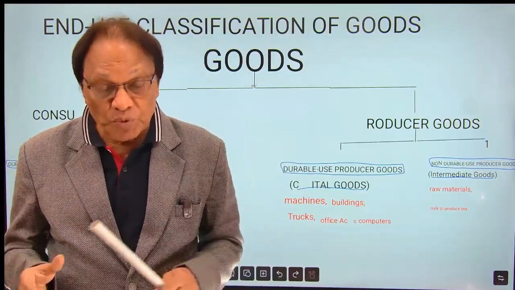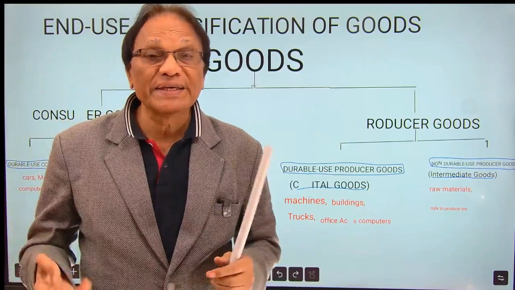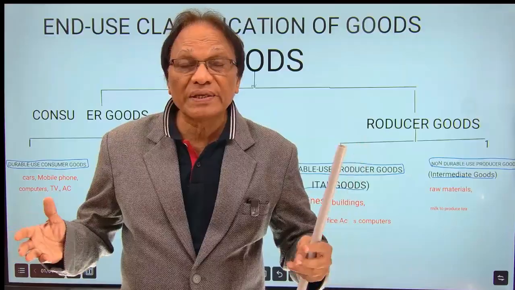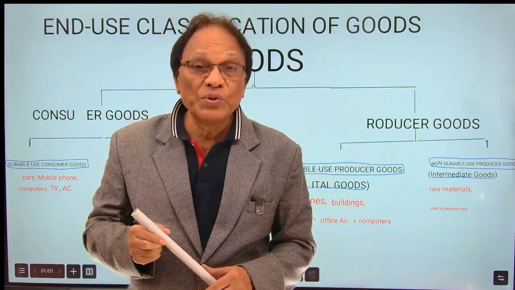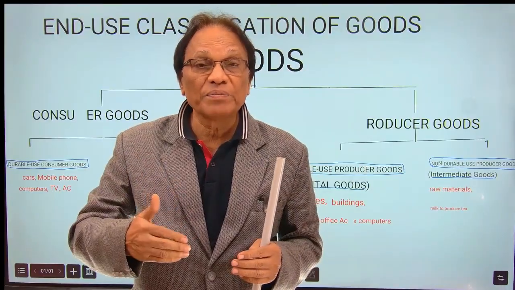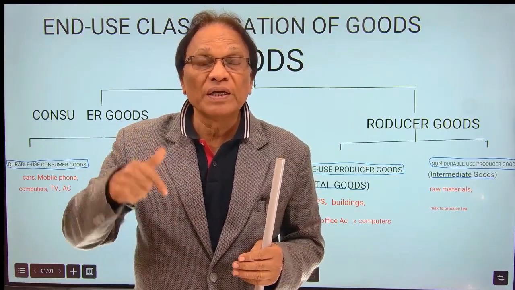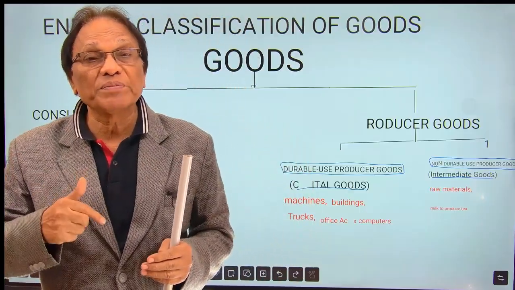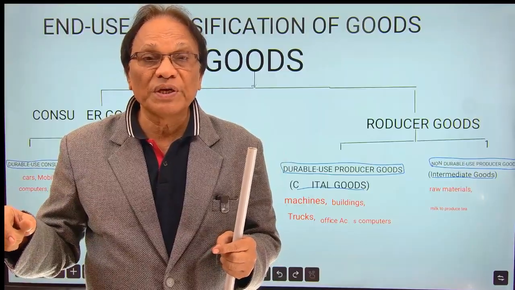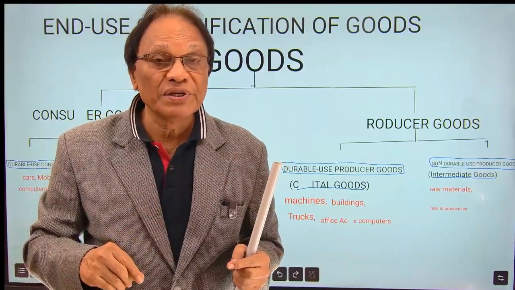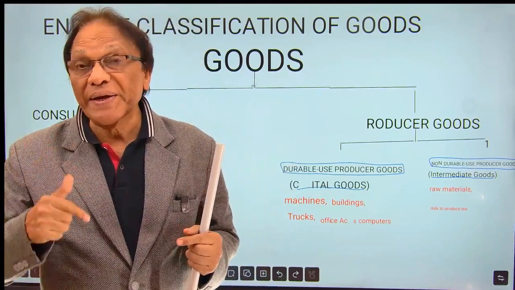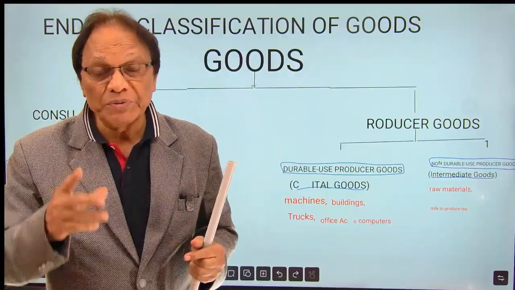Many times in the examination, they give you an example and ask you, is it a consumer good or producer good? You can't decide it unless you know how it is being used. If it is milk used at home, then it becomes a non-durable use consumer good. The same milk used in a hotel or restaurant becomes a non-durable use producer good. Same thing, computer used at home is a consumer good, computer used in the factory is a producer good. Anything, you can use it anywhere, but at the end of the day, it depends upon how you're using it.